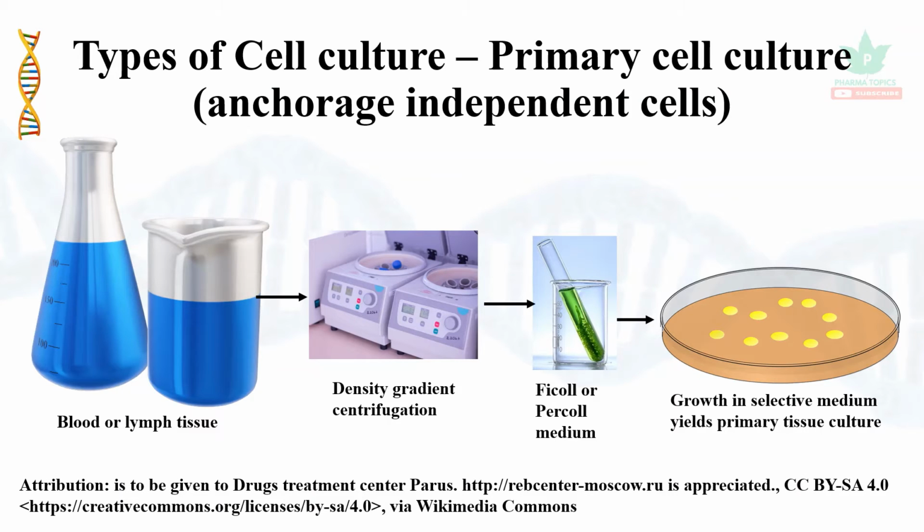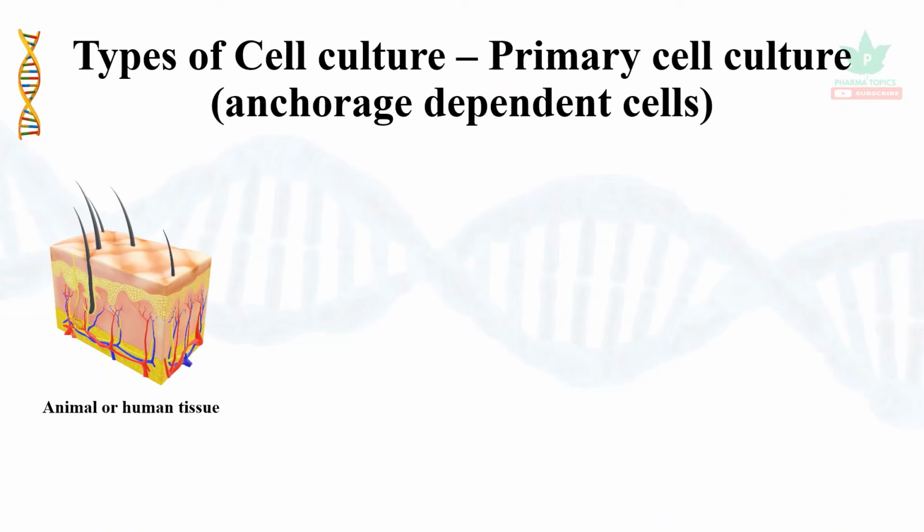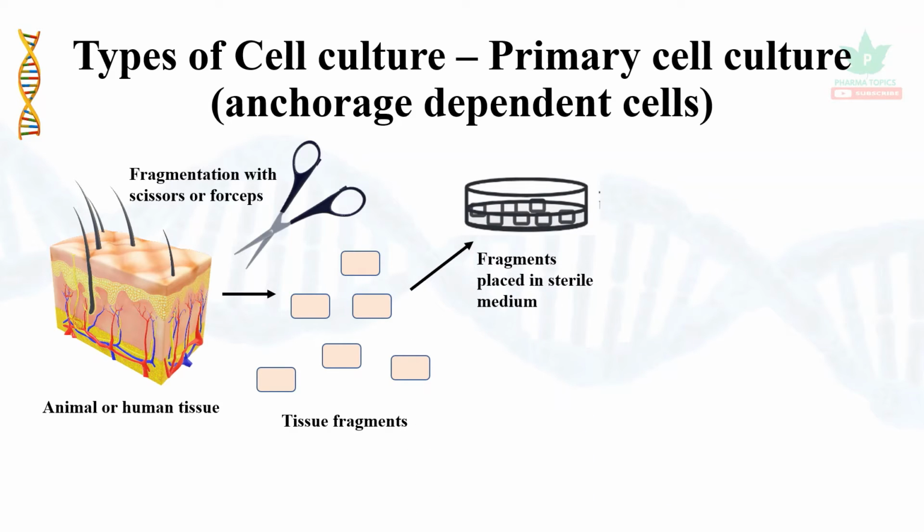So the centrifuge image was obtained from this source. Then for the anchorage dependent cells, that is the epithelial cells or connective tissues, the human tissue is taken, and then the fragmentation is done with scissors or forceps, which breaks the tissue into fragments, and the fragments are placed in the sterile medium.